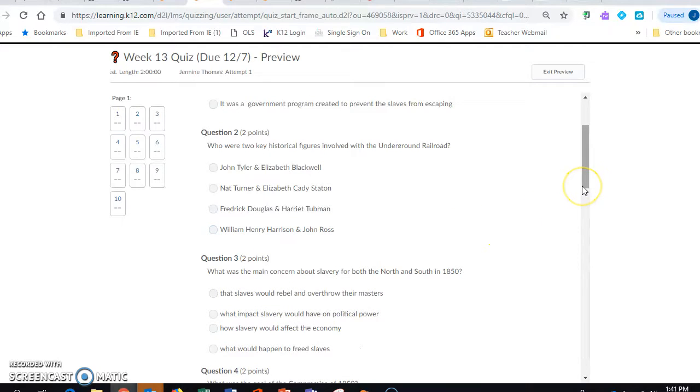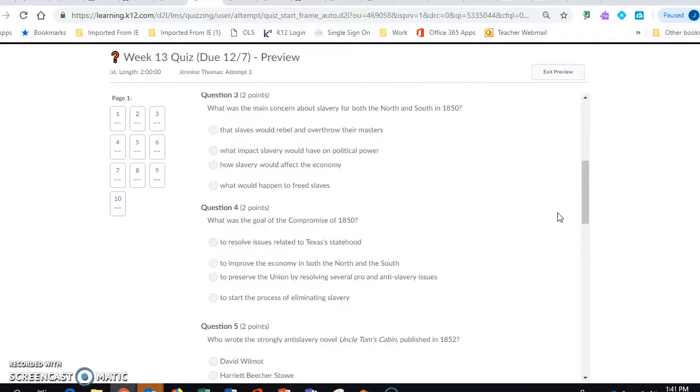Question 2. Who were two key historical figures involved with the Underground Railroad? John Tyler and Elizabeth Blackwell, Nat Turner and Elizabeth Cady Stanton, Frederick Douglass and Harriet Tubman, William Henry Harrison and John Ross.